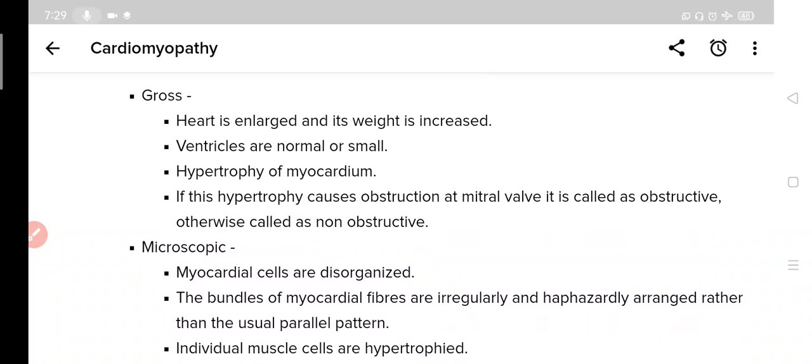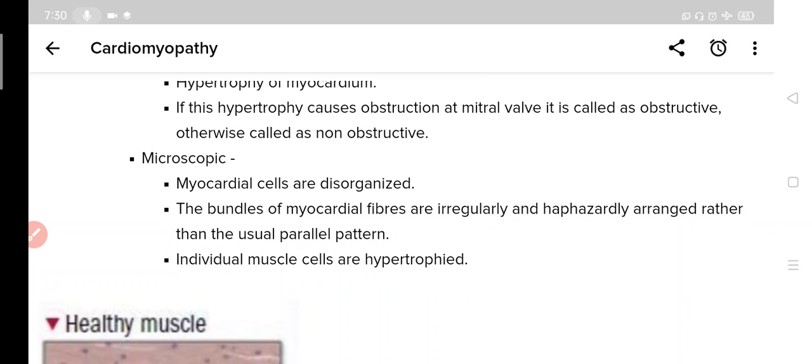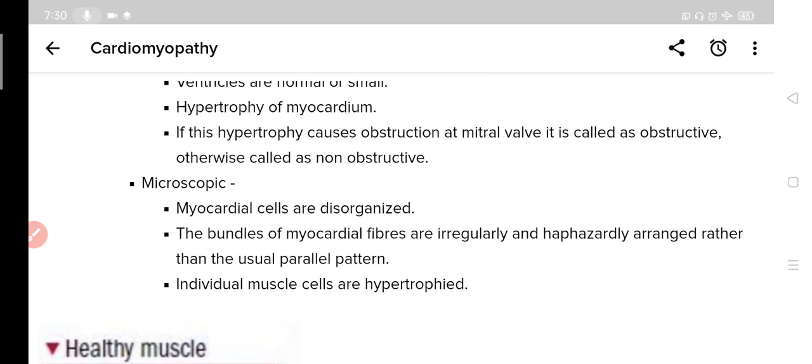We have seen above that hypertrophic cardiomyopathy is divided into obstructive and non-obstructive. So here is the explanation: if it causes blockage at the mitral valve, it is called obstructive, otherwise it is called non-obstructive. Now coming to microscopic morphologic features. Basically the myocardial cells are disorganized.